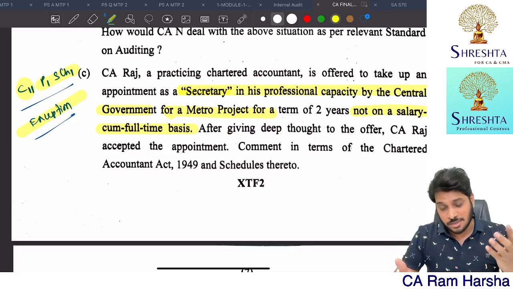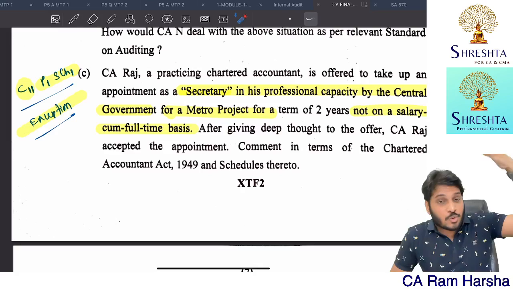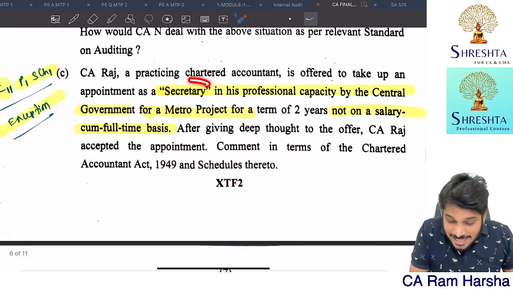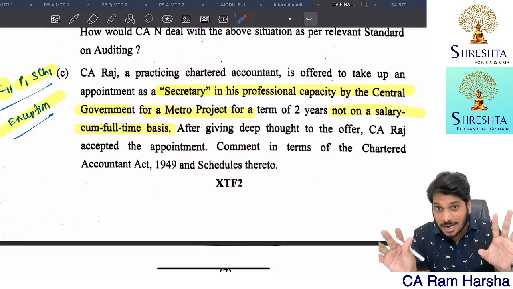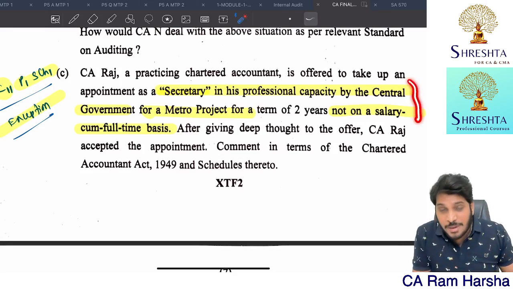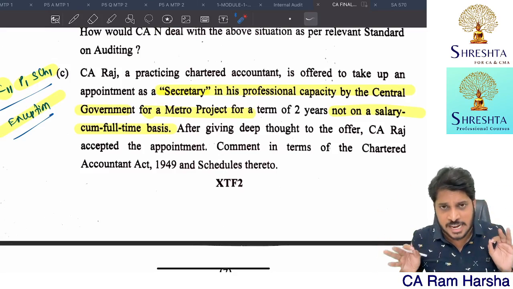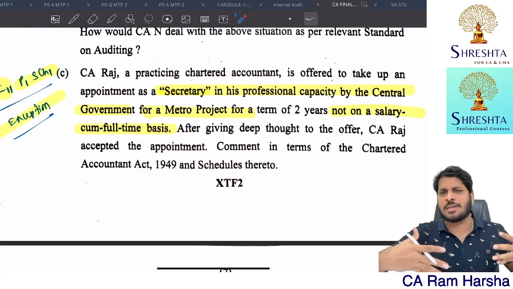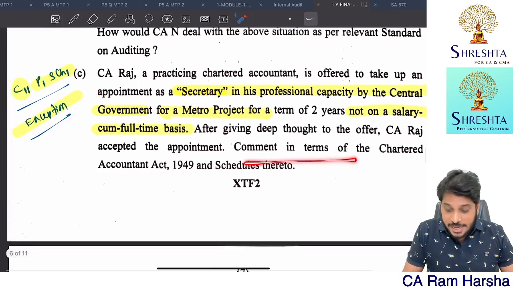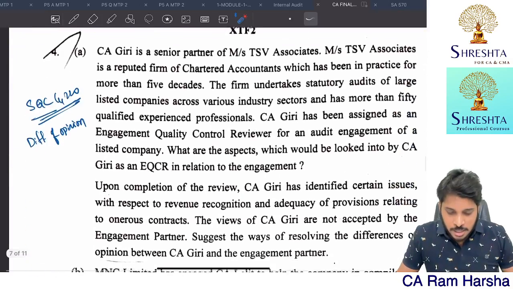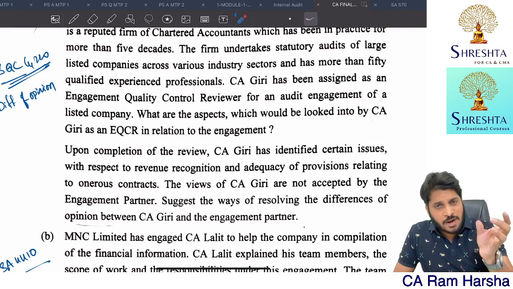So it is permitted. On that point, when we are reading clause number 11, we focus on what the general permissions are, what the special permissions are, all that. But we pay very little attention to this point: the secretary appointed by the central government. Because in that point also, liquidator and all that, we pay attention, but we don't pay attention to this. That's why whenever you are reading, pay attention to each and every word, each and every line. If you had paid attention and observed that point, you could have really done this paper very well. So he can do well. He can accept this appointment. So next, this is regarding the engagement quality control review and the engagement partner having differences of opinion.